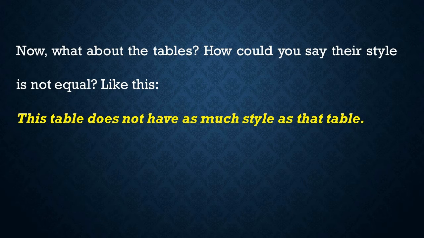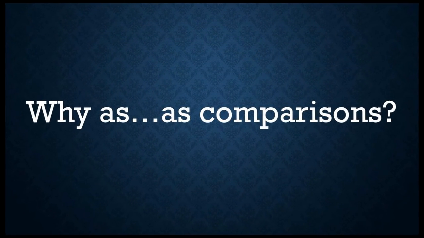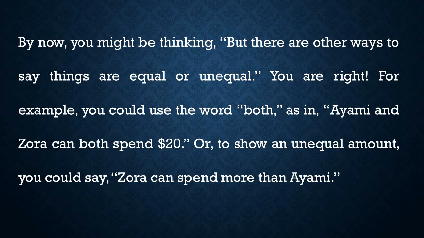Now, what about the tables? How could you say their style is not equal? Like this. This table does not have as much style as that table. By now, you might be thinking, but there are other ways to say things are equal or unequal. You are right. For example, you could use the word both, as in, Ayami and Zora can both spend $20. Or, to show an unequal amount, you could say, Zora can spend more than Ayami.